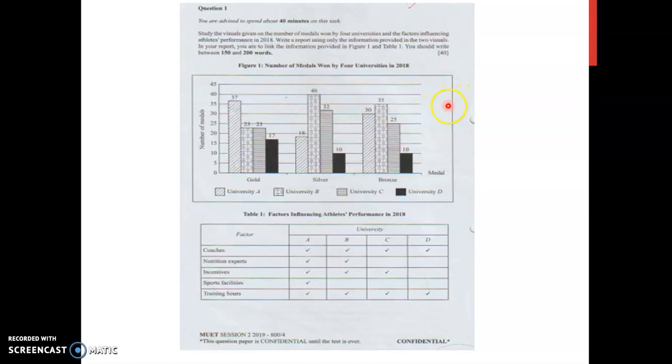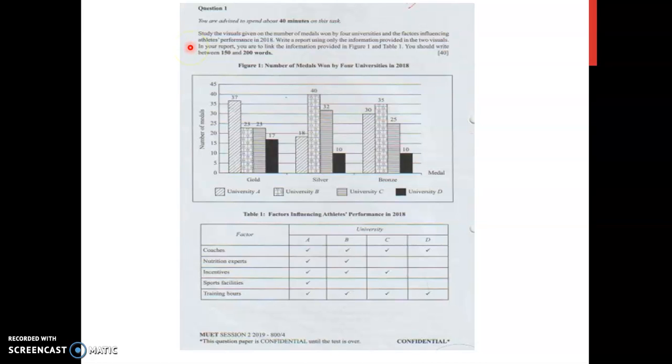Okay, we are now looking at the post test that you did earlier, in which I didn't get the chance to discuss the answers with you. So this is the question. This is from MUET session 2 2019. Let's first look at the requirement of the question.